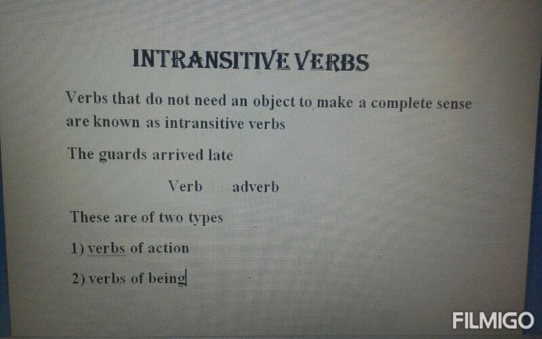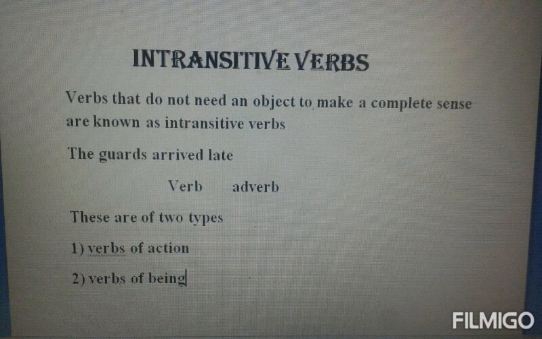Next we are coming to intransitive verbs. Intransitive verbs are the verbs that do not need an object to make complete sense. For example, the guards arrived late. In this particular sentence, the guard is the subject, arrived is the verb, and late is an adverb.